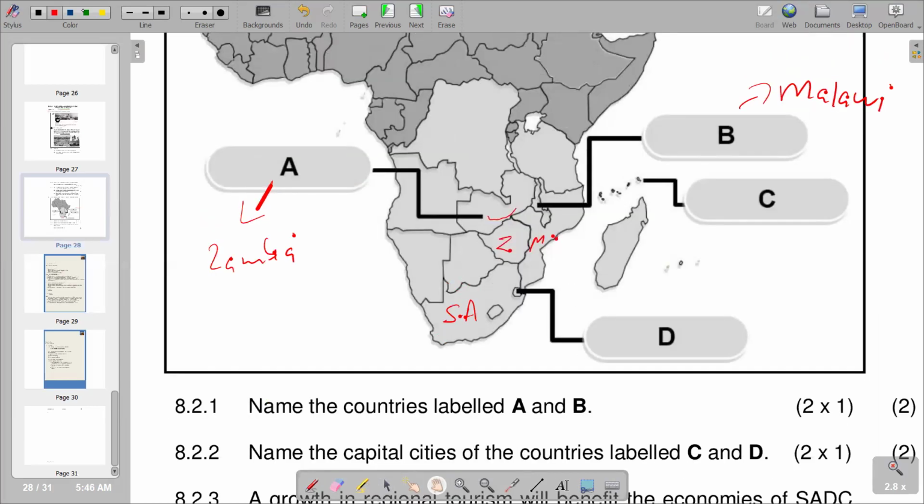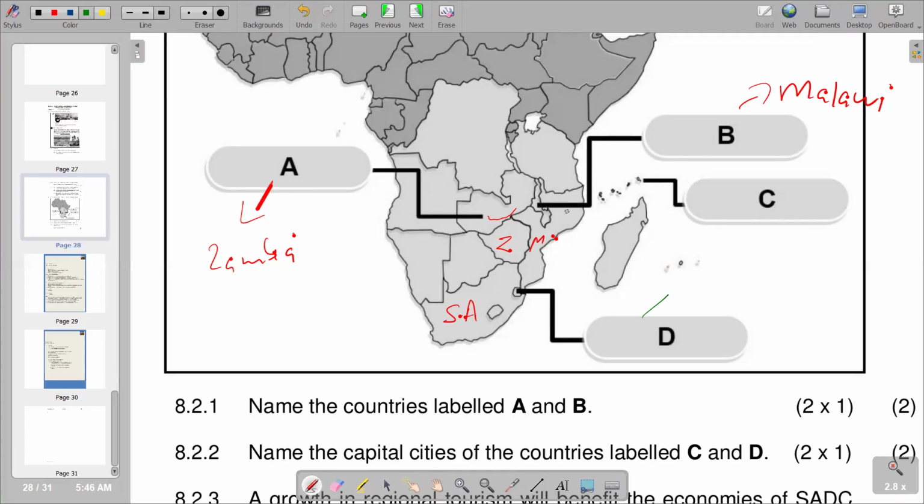So at D, we are seeing that this country is inside South Africa, but we see that it's there near Mozambique. And this is Eswatini, which is previously known as Swaziland. We know that this becomes our Eswatini, and we are saying it was previously known as Swaziland. So the capital city of Swaziland, we know that it's Mbabane, so it becomes Mbabane as our capital city.